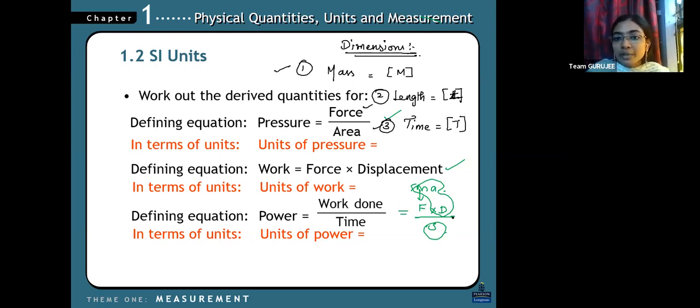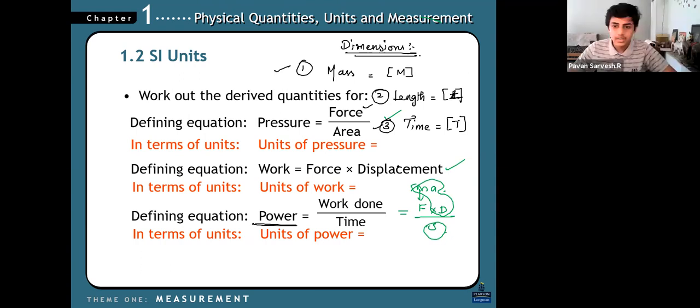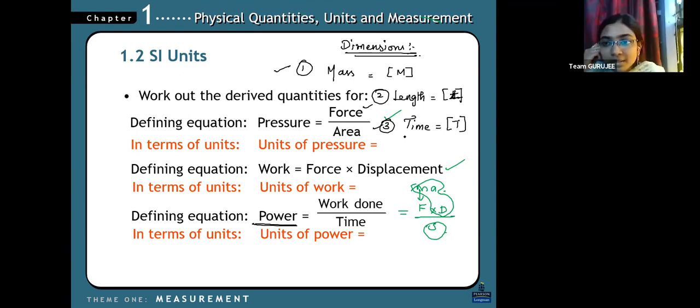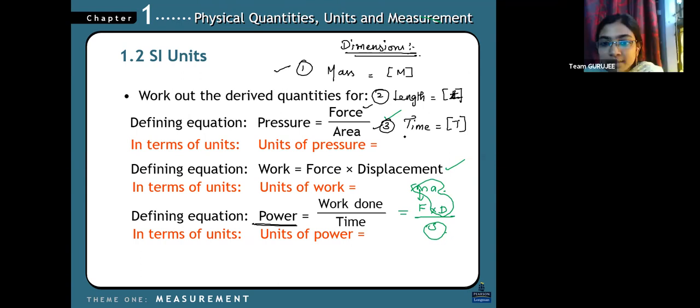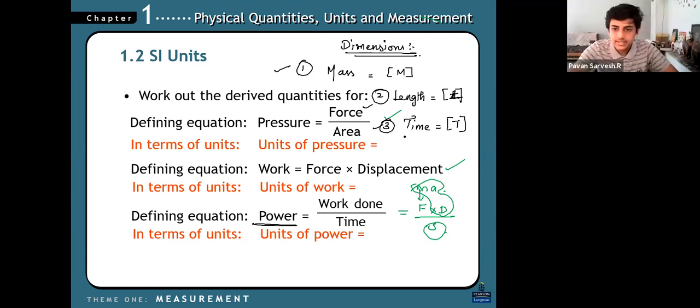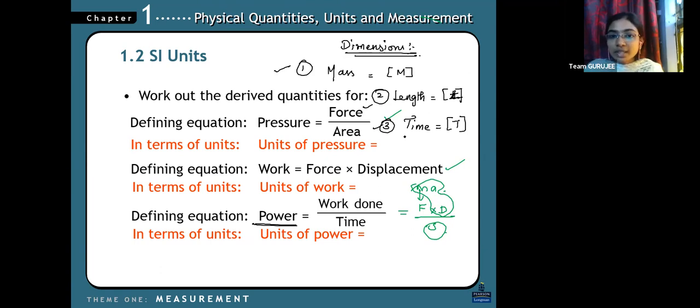Now let's do the dimensions for this. For power, what is the dimension? If they are asking, we can use this. Just take it down. Another doubt, ma'am, for work: written force into displacement. Yes, work and work done both are the same. Work done is equal to force into displacement. Both are the same, no issues. How much amount of work is done? If you have a doubt, you can just take it down here, work done.